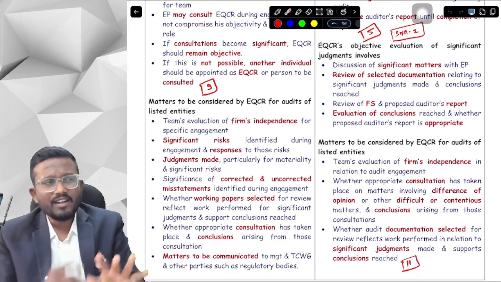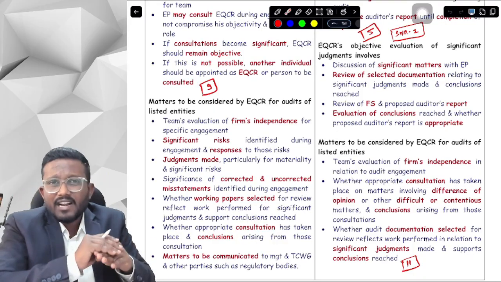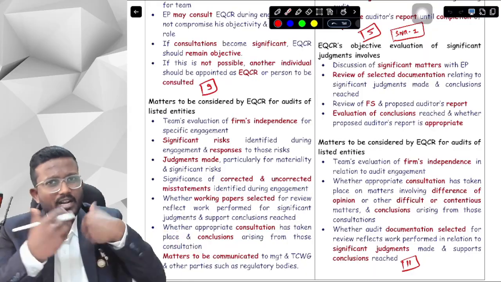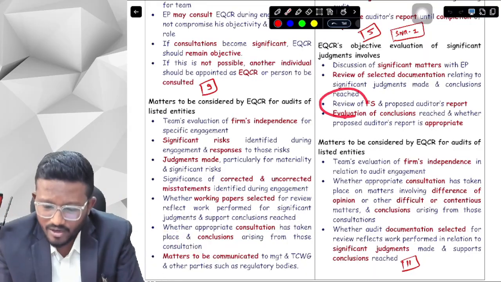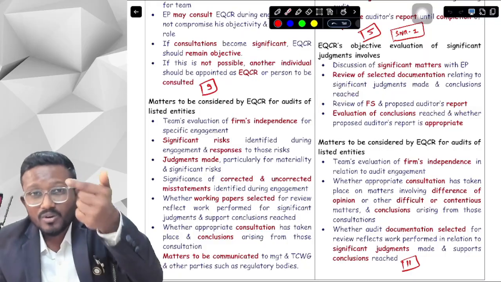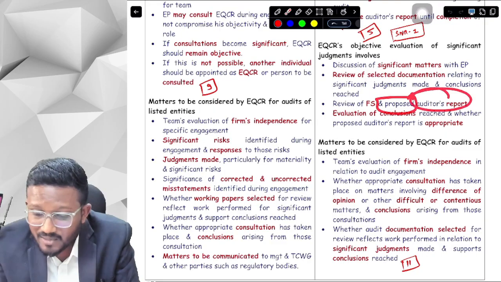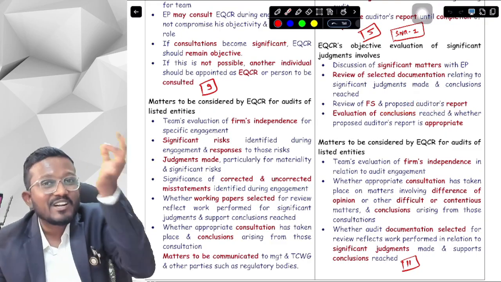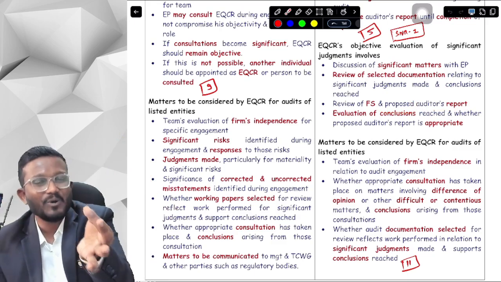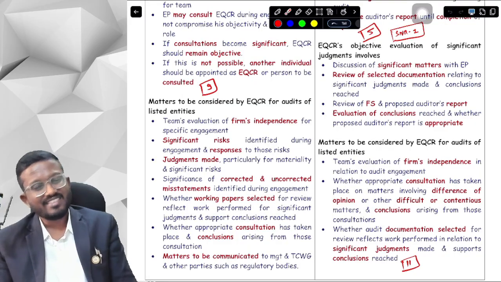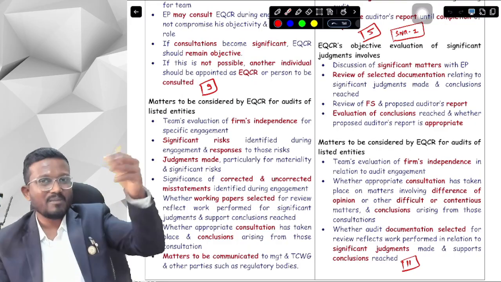You have told that we cannot date the auditor's report prior to the completion of EQCR. We need to complete EQCR, then only we can date the report. And now you are saying that we need to review the auditor's report as well. How can both be true? So here what we need to review is the proposed auditor's report, the draft auditor's report that the engagement partner has already prepared. We need to review the draft auditor's report, and then give our approval to go ahead. And then it will be a final audit report after we complete our review.